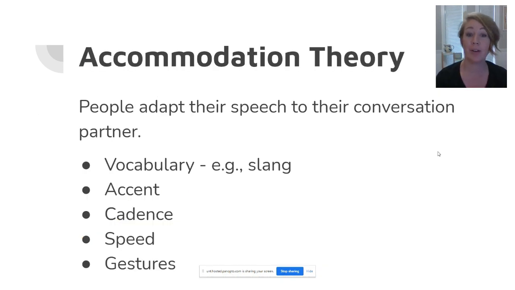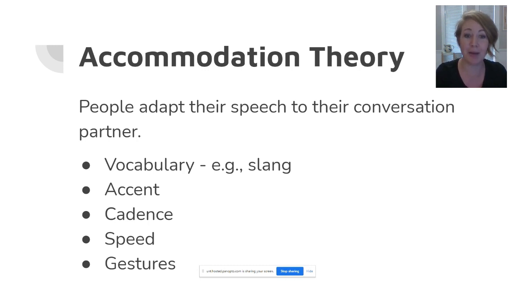Another way we get approval in communication is explained by accommodation theory. This theory suggests that people adapt and adjust their communication to match their conversation partner for the reason of getting approval and setting a positive image in front of the person they are talking to. Of course, this theory assumes that people are trying to get along, but in general, we can make that assumption. Because if you're not aiming to get along with someone or be liked by someone, then you are not likely trying to accommodate and match their speech.